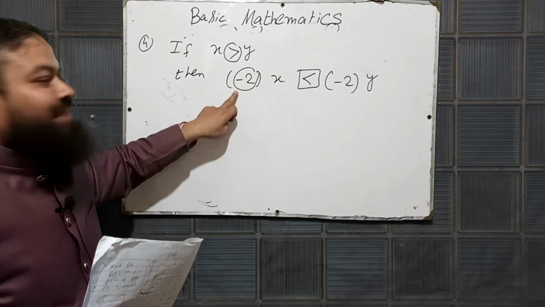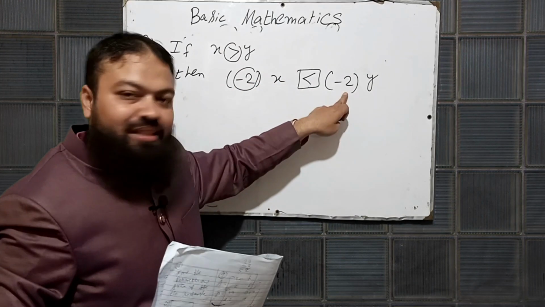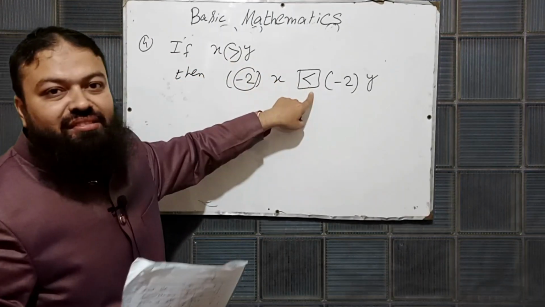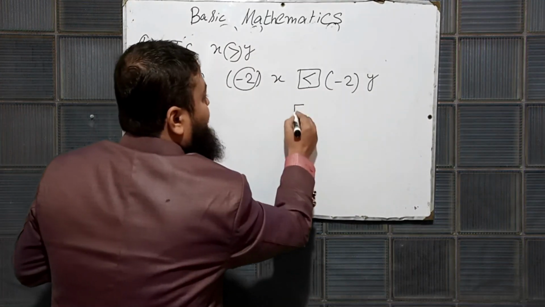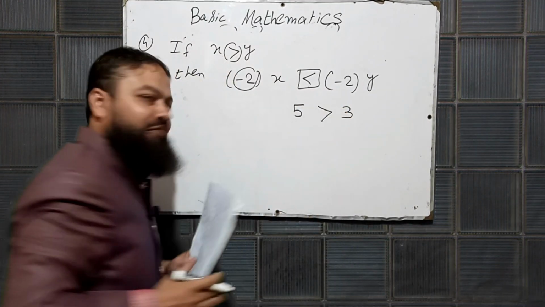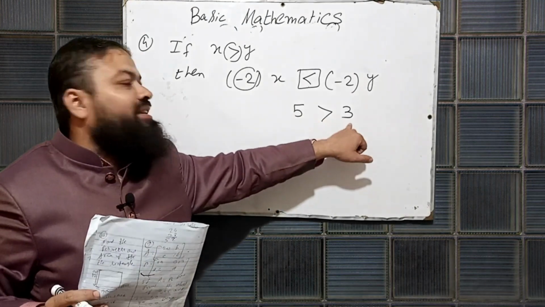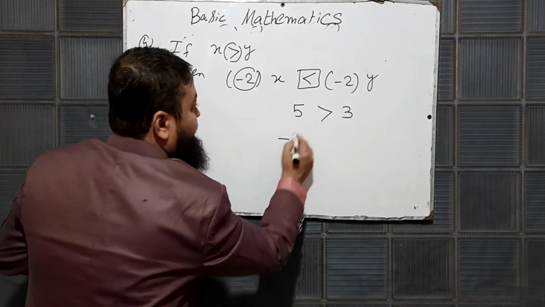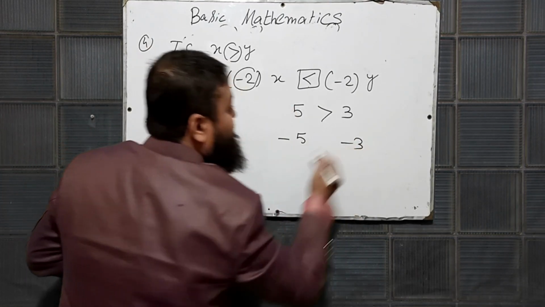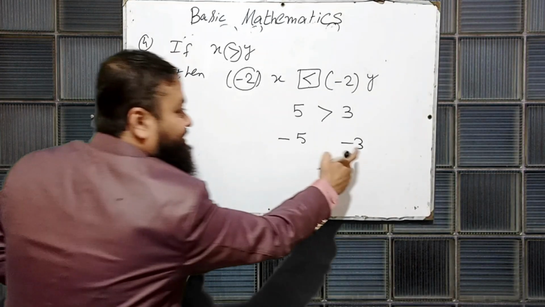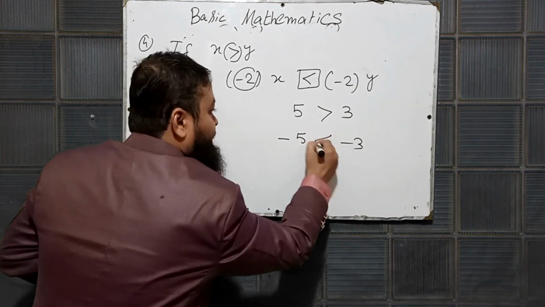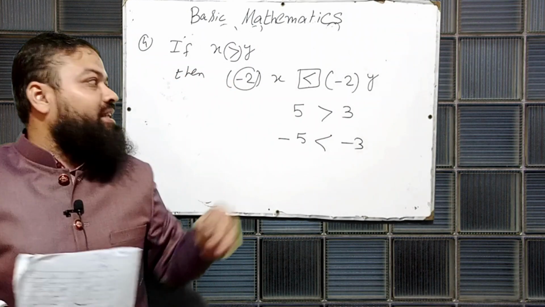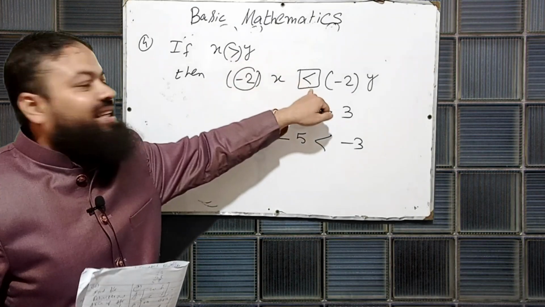We multiplied x with -2 and y with -2. What will you do? In the question it was this sign and that will be like this. For example, if I say 5 is greater than 3, everyone knows 5 is always greater than 3. And if I multiply both sides with negative sign, for example, if I write it -5 and -3, now which is bigger? Now -3 is greater than -5. This is the rule of mathematics. When you multiply or divide with minus sign, sign of inequality is changed.